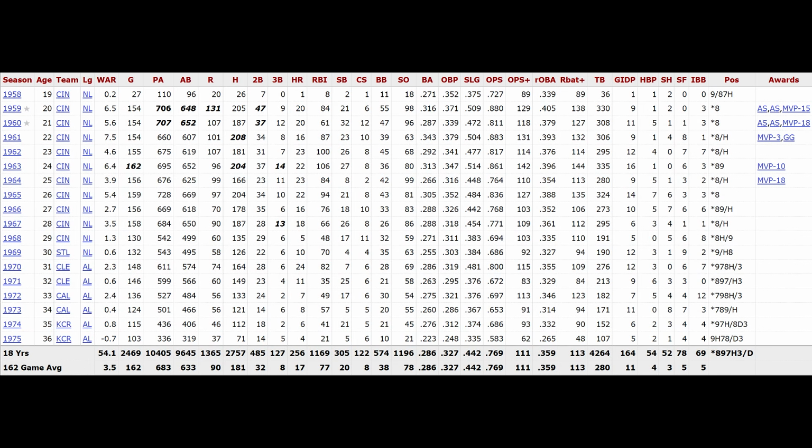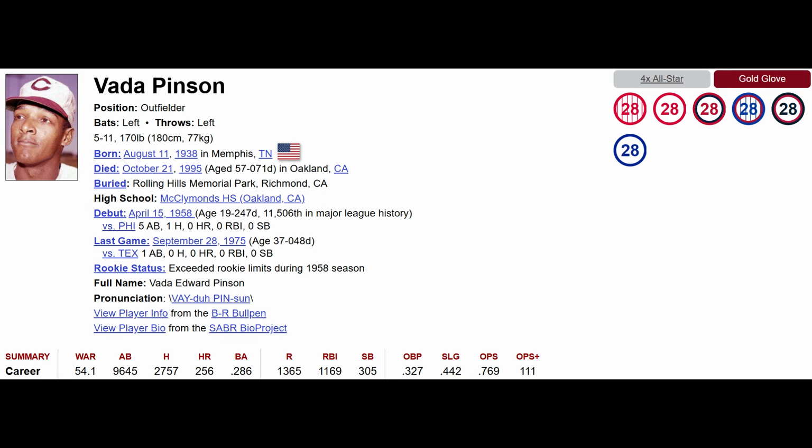Okay, it was Veda Pinson, in fact. I would have only gotten 1 point from getting him right. Like, I would have needed the full infinite amount of time to figure out who that is. But it was Veda Pinson. That's a lot of hits. That's gotta be, like, the most hits for a non-Hall of Famer category, non-scandalized. That's gonna include guys like Omar Vizquel as well, I would say. But yeah, wow, what a career. 3 rounds left. I know there's still 1 pitcher on the board. Let's see how many points I can get in round 8.